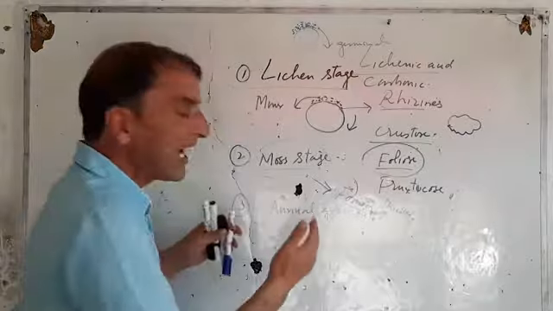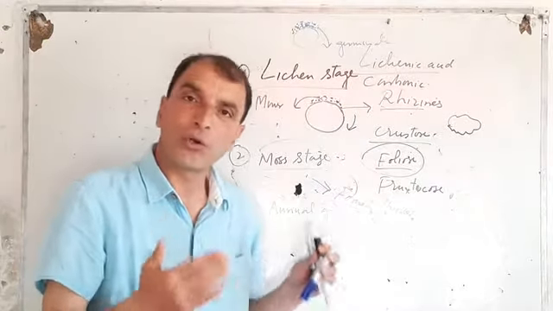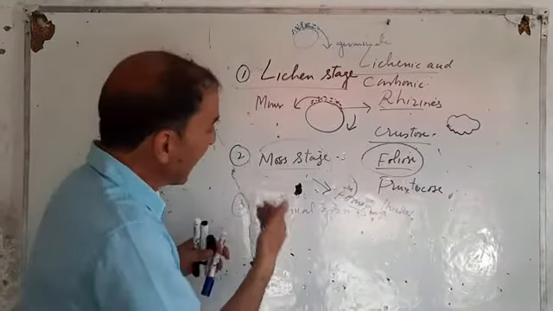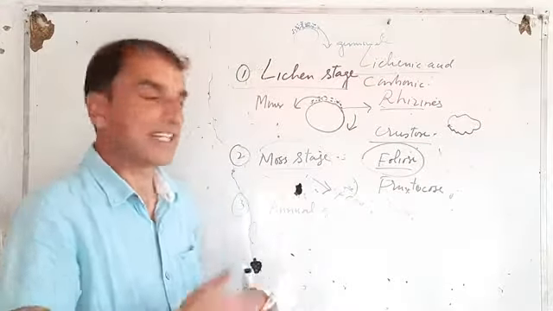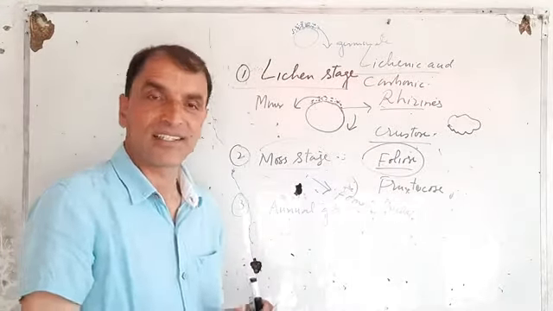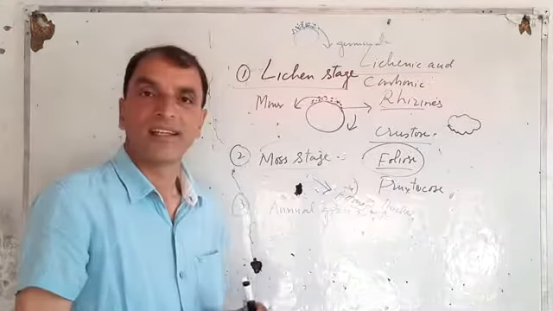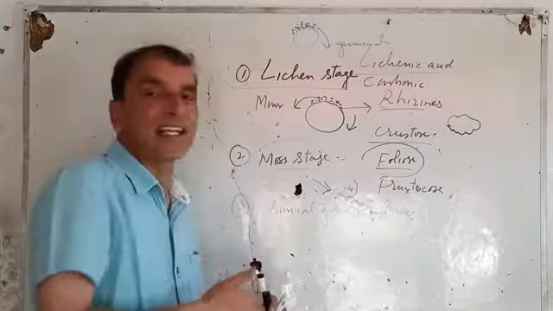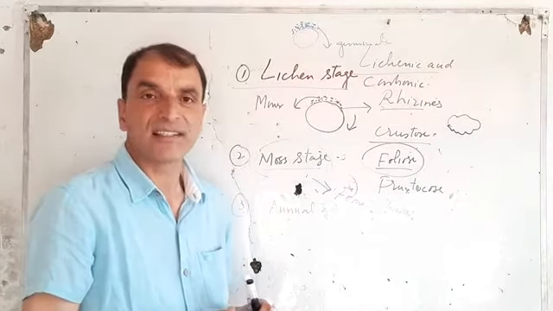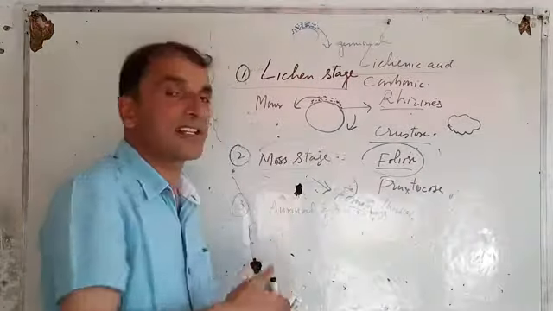So this is the help which annual grasses provide to the succession. These grow, and before dying, they penetrate their roots into the rocks, making more cracks in the rocks.